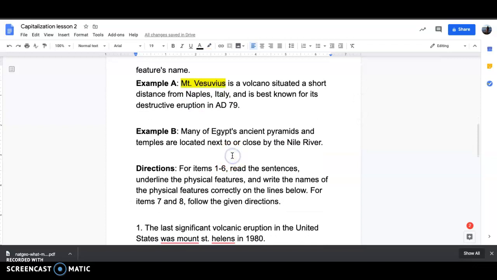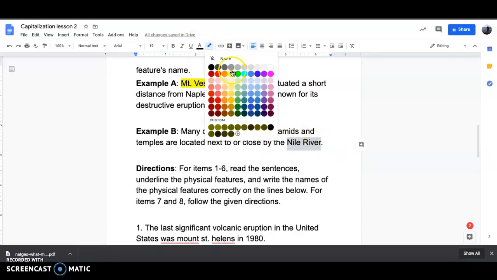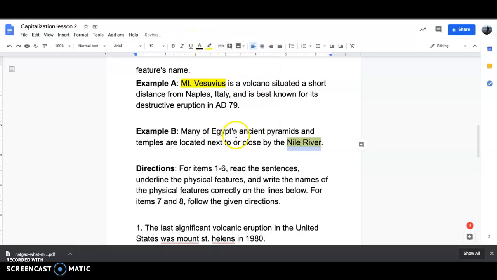For example, many of Egypt's ancient pyramids and temples are located next to or close by the Nile River. So definitely Nile River, because that's the name of a river. But we wouldn't do ancient pyramids, because there's a bunch of ancient pyramids. They're not talking about one specific one or a group of.